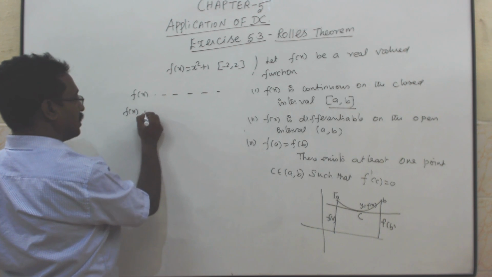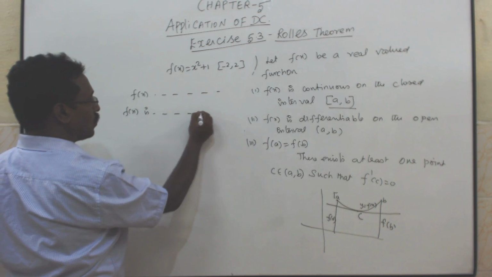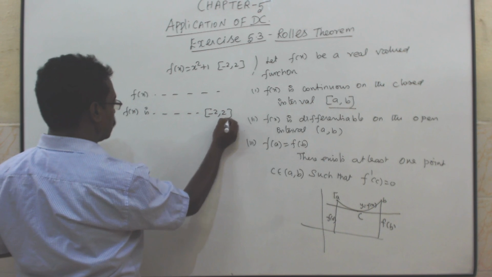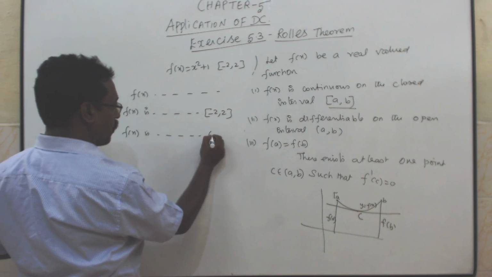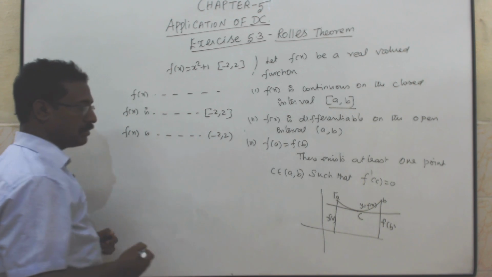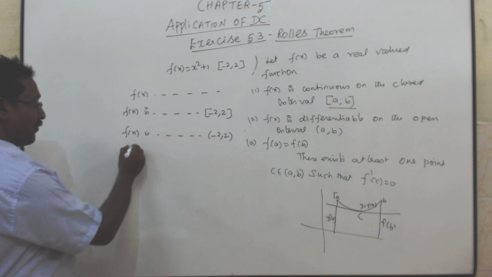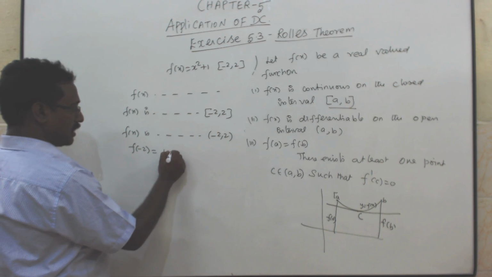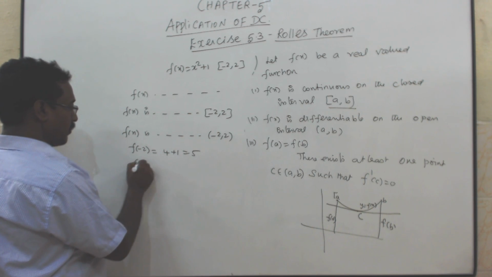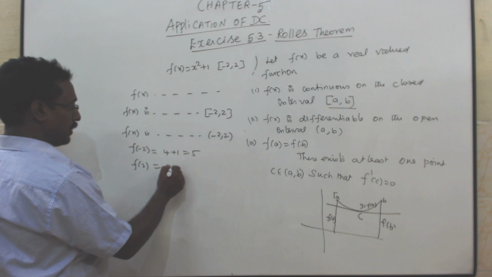F of x is continuous on the closed interval minus 2 comma plus 2. F of x is differentiable on the open interval minus 2 comma 2. Then f of minus 2, that is minus 2 square is 4 plus 1 is 5. F of 2, 4 plus 1 is 5.